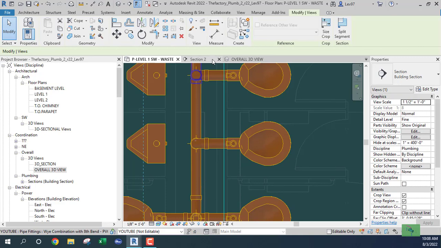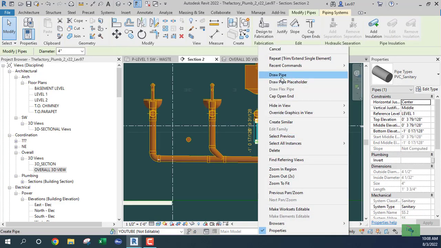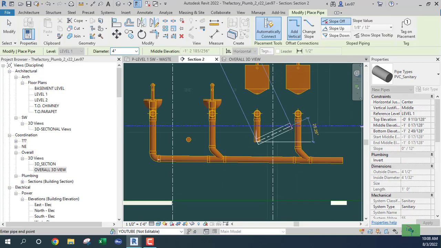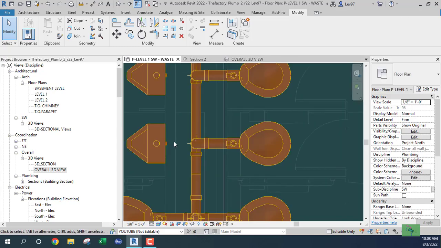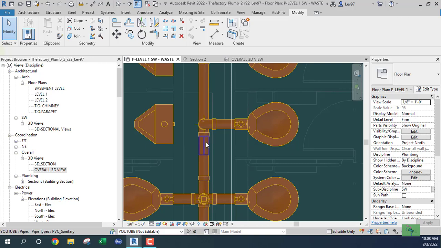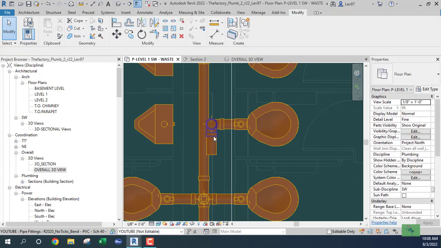Okay, let's go to section view and go here. Draw a pipe with no slope. Let's line it up again, because I want to line it. Now, what is the problem? Let me take it off and then realign it. Okay, we have one pipe aligned with the first pipe.